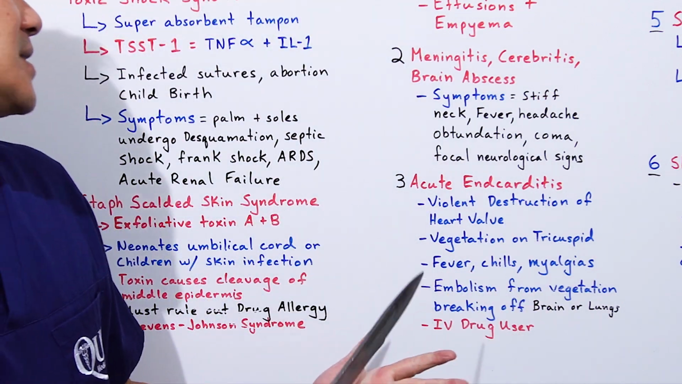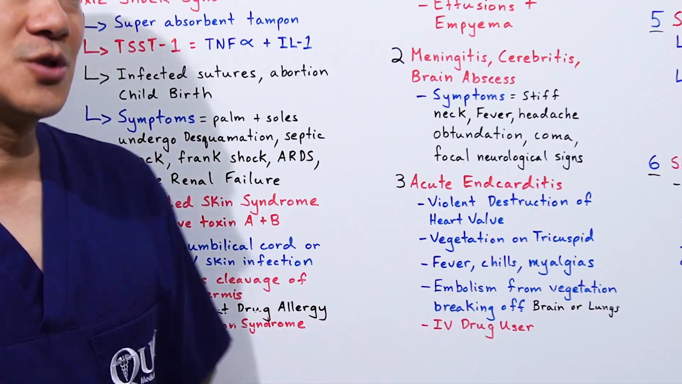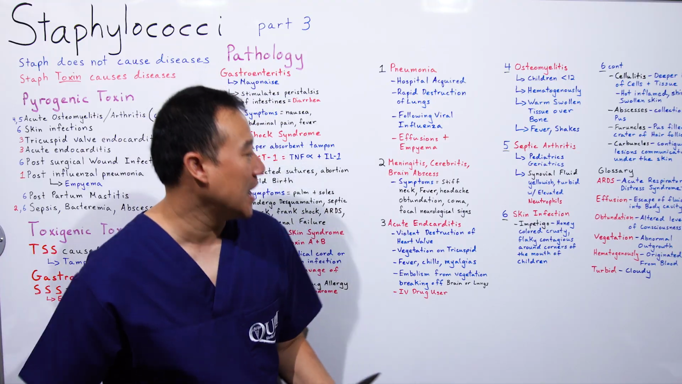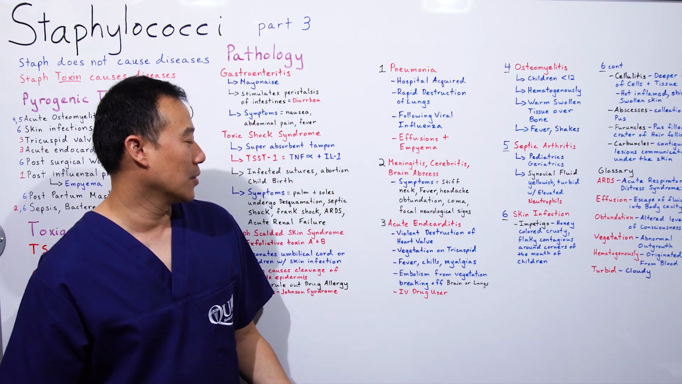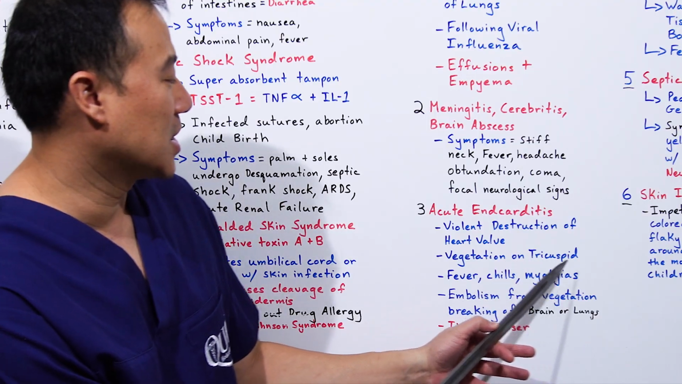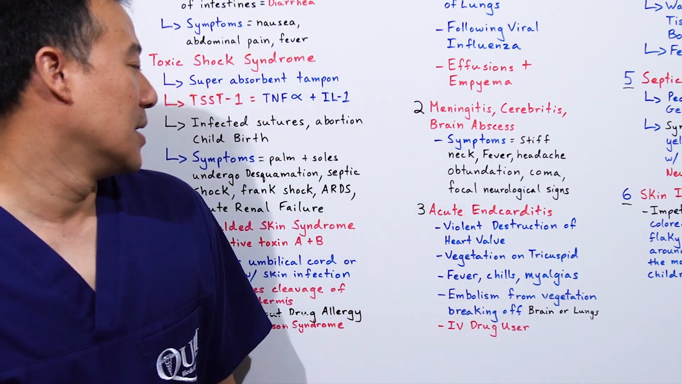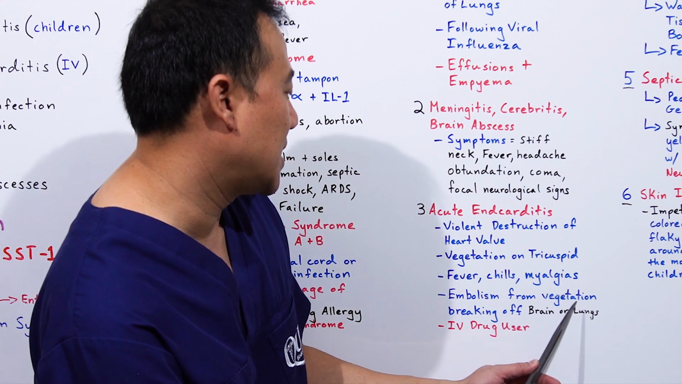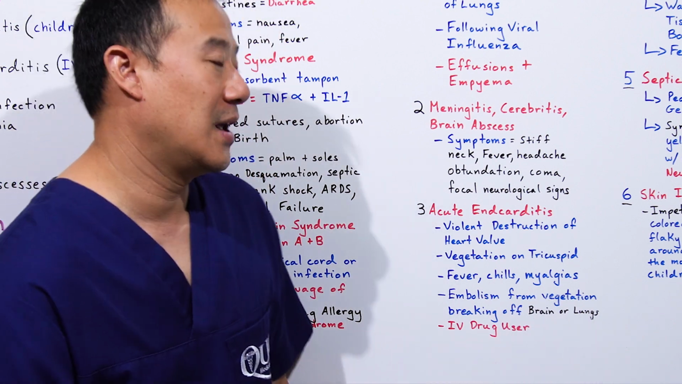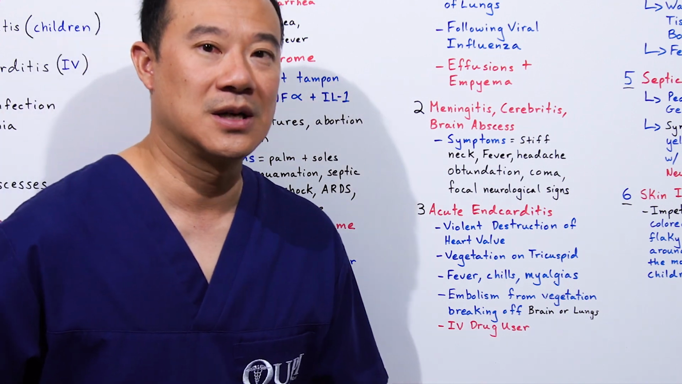Acute endocarditis. This is the violent destruction of the heart valve. Vegetation on the tricuspid. The tricuspid is on the right side of the heart. Vegetations are basically abnormal outgrowths. So you have abnormal outgrowth on the right side of the heart, which is the tricuspid valve area. You have a patient with fever, chills, myalgias, pain and soreness in the muscle.